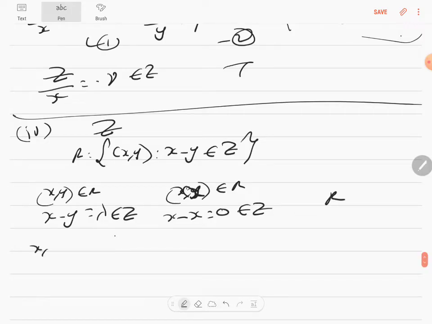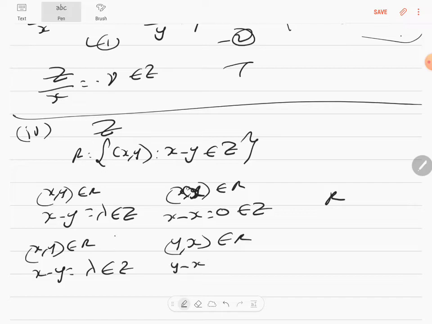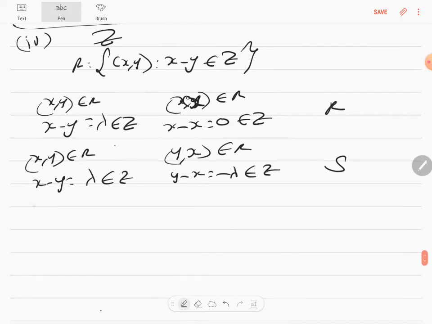Now (x, y) is an element of R because x minus y is equal to lambda, which is an element of integer. Is (y, x) an element of R? y minus x will be minus lambda, which will again be an integer. Therefore it is symmetric. Transitive.